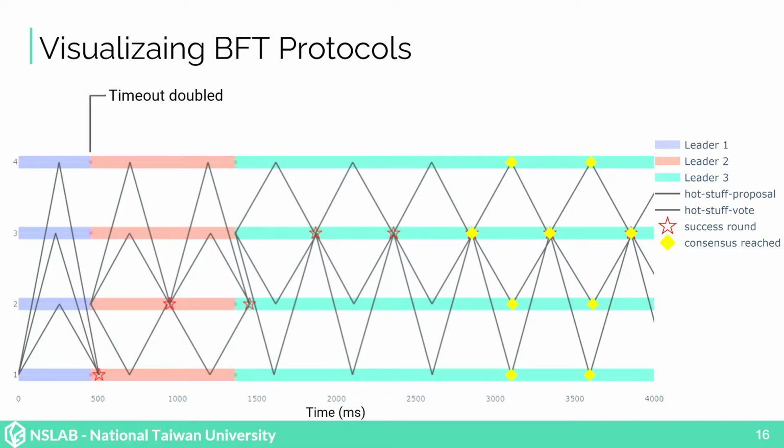However, they still cannot reach a consensus before the next timeout occurs. These nodes then switch to leader 3, and the timeout is doubled once again to around 2 seconds, and these nodes can finally reach a consensus after around 1.5 seconds. Using this diagram, we can clearly see that timeout grows exponentially when no consensus is reached. This functionality can also help researchers study the behavior of other BFT protocols.